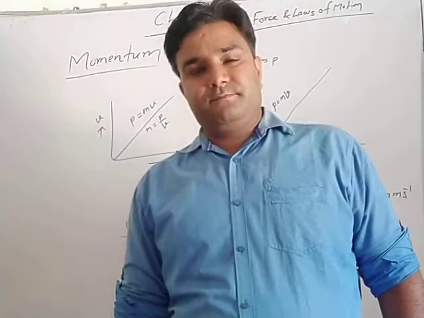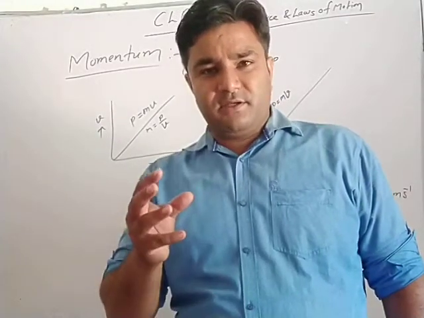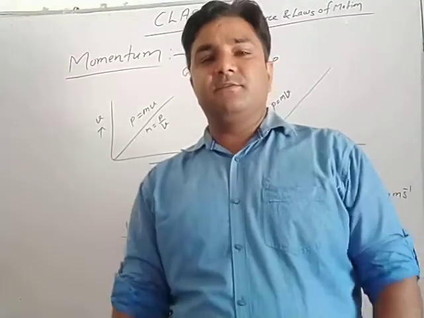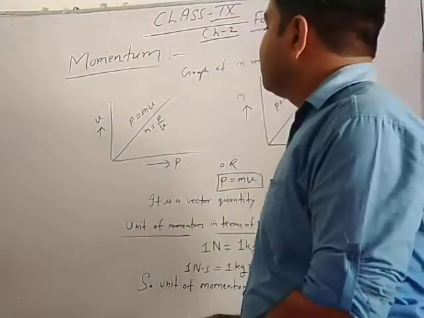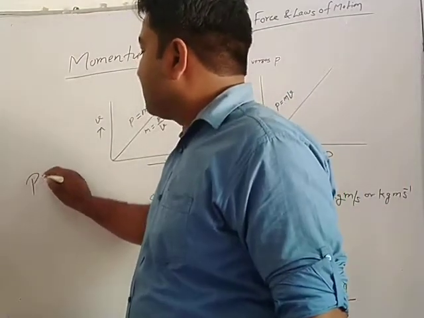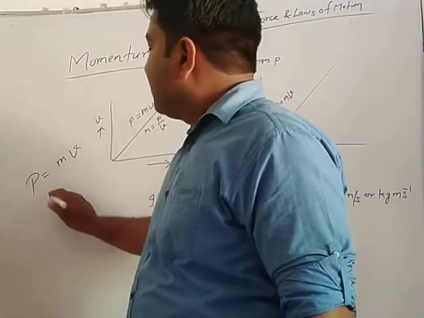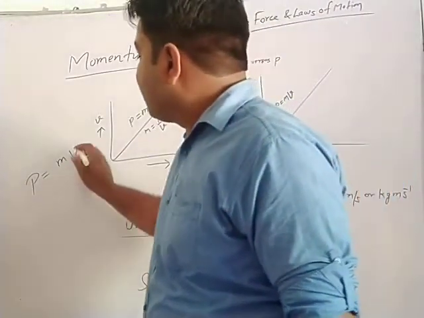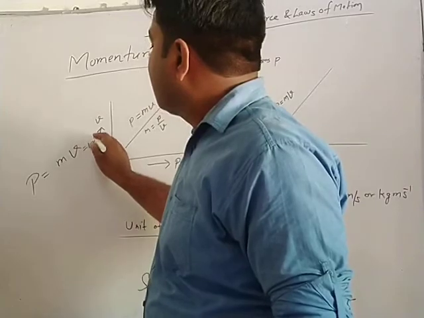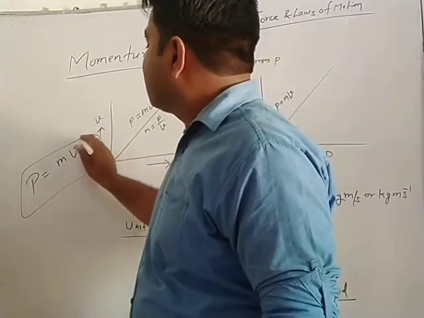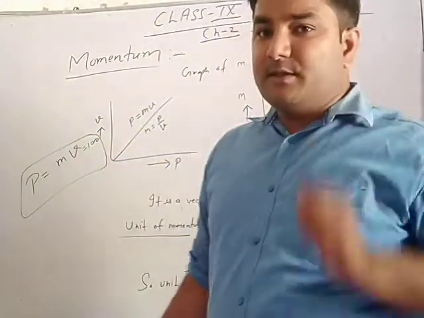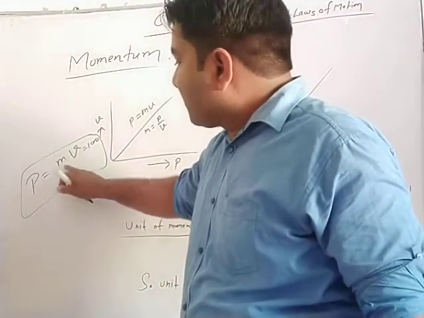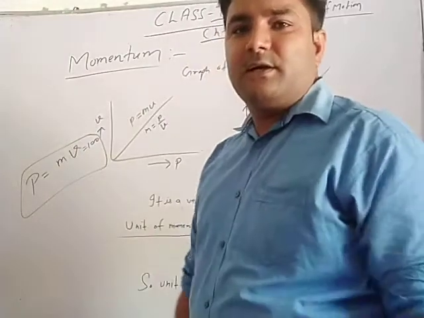It means when the mass increases, then velocity decreases. When the mass value increases, here momentum P equal to what? M into V. Suppose the momentum of a physical quantity is 100, by multiplication of the product of mass and velocity, we have to obtain what? 100.